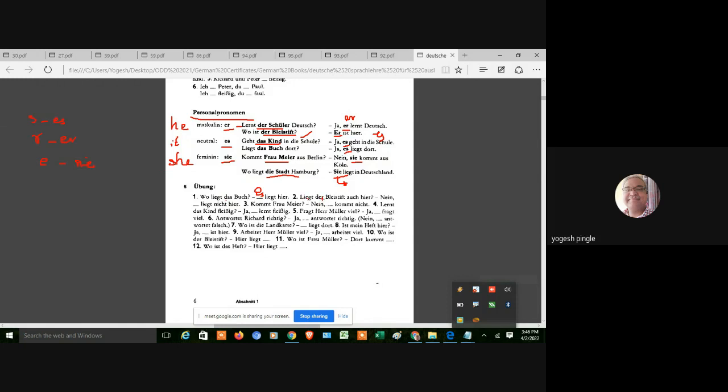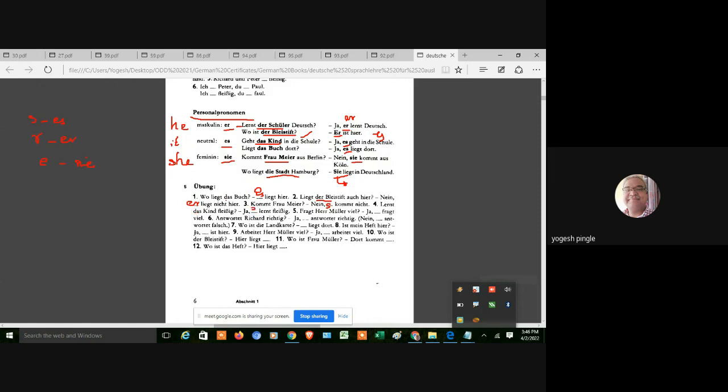Now, Liegt der Bleistift auch hier? Nein, er liegt dort. Right? Why er? Because it is der. Does the pencil lie also here? Your answer will be no. It is not situated here. Now er means what? Der Bleistift. Kommt Frau Meyer? Nein. Sie kommt nicht. Lernt das Kind Friesisch?